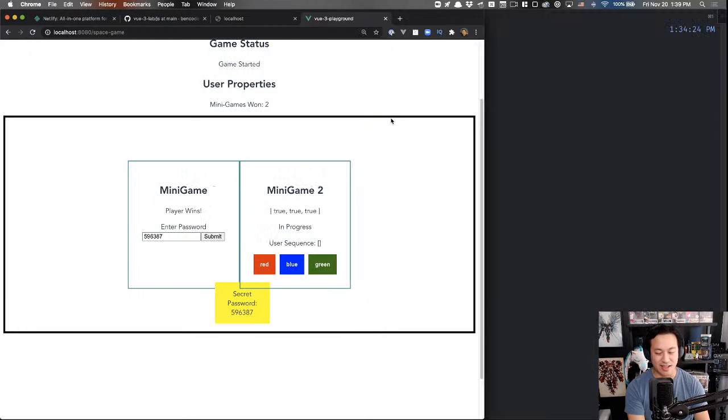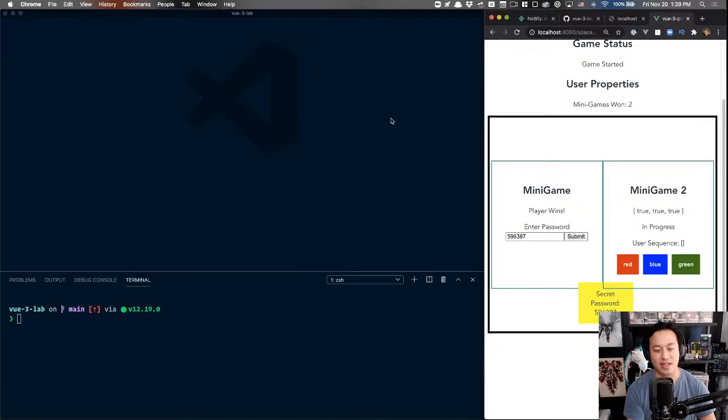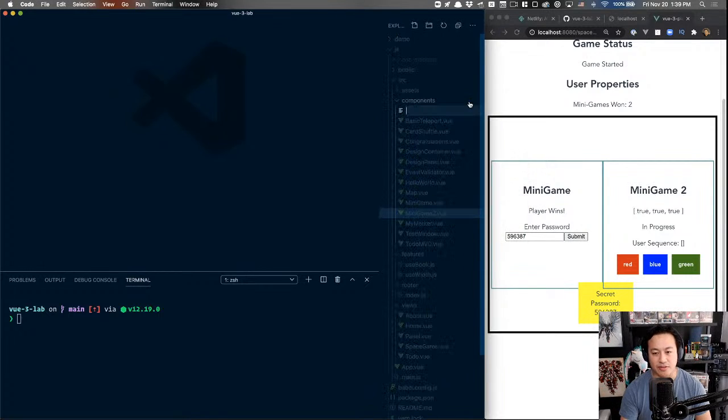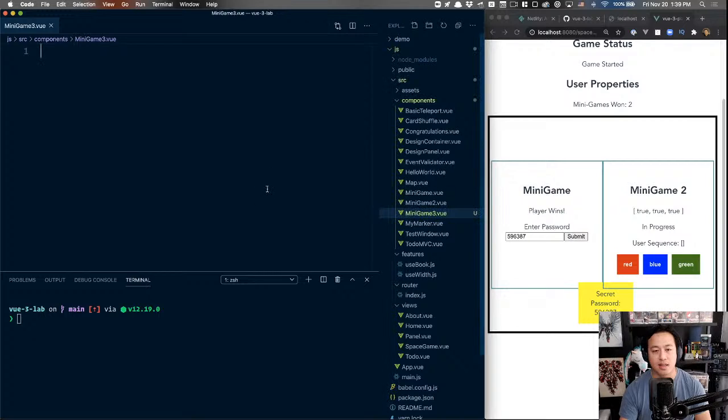So let's go ahead and bump this over, and let's go ahead and set our project up. So, okay, again, I haven't gone to the effort of really refactoring out the mini game stuff just because we want to just get that MVP out. So we're going to add a mini game 3 here in this case.